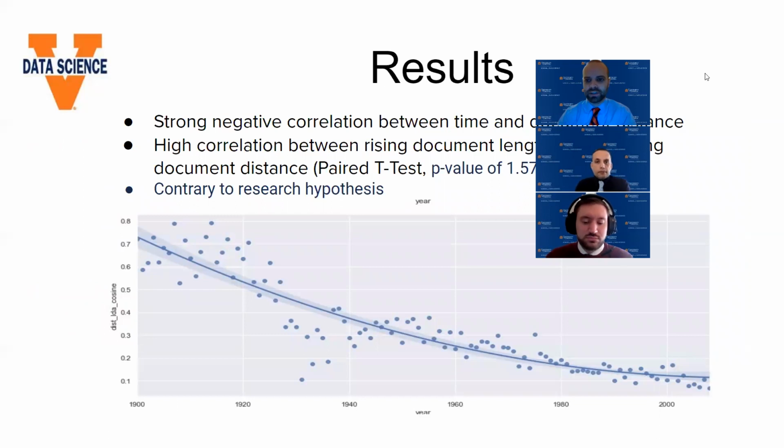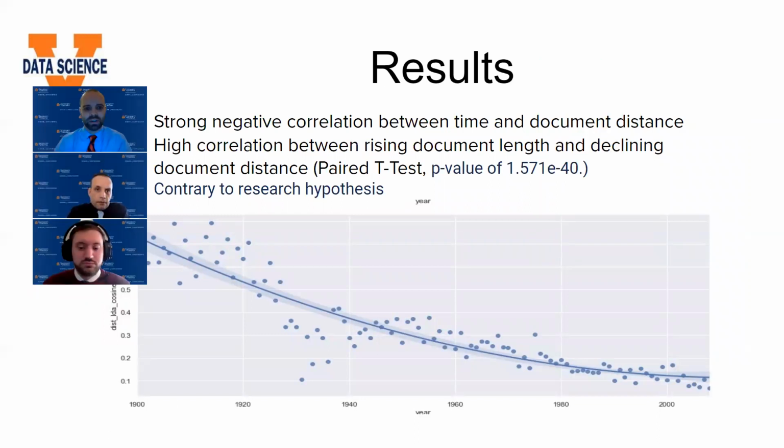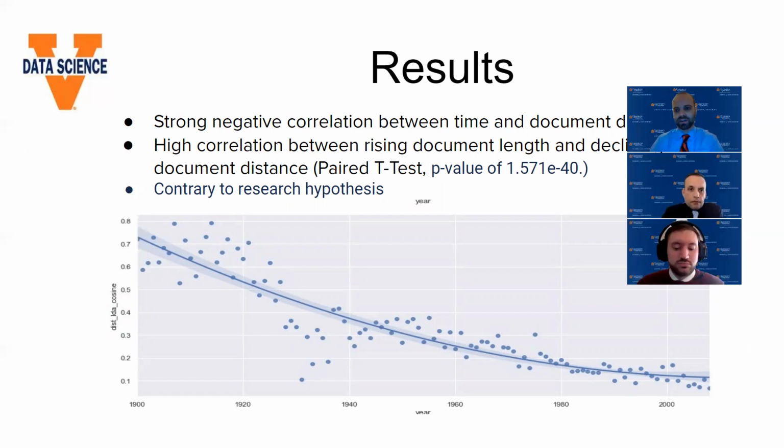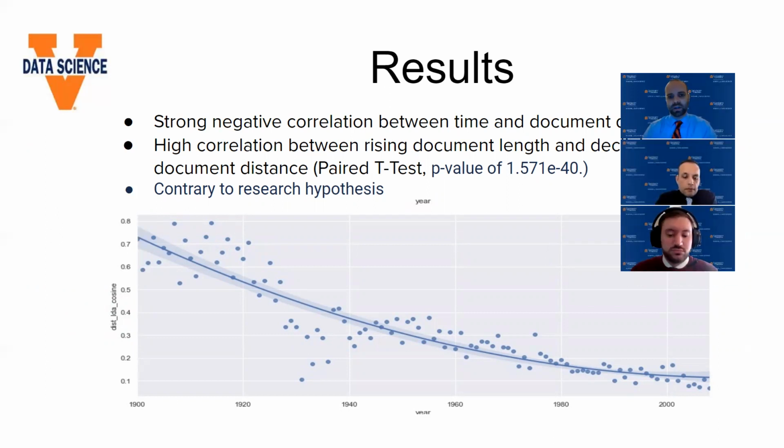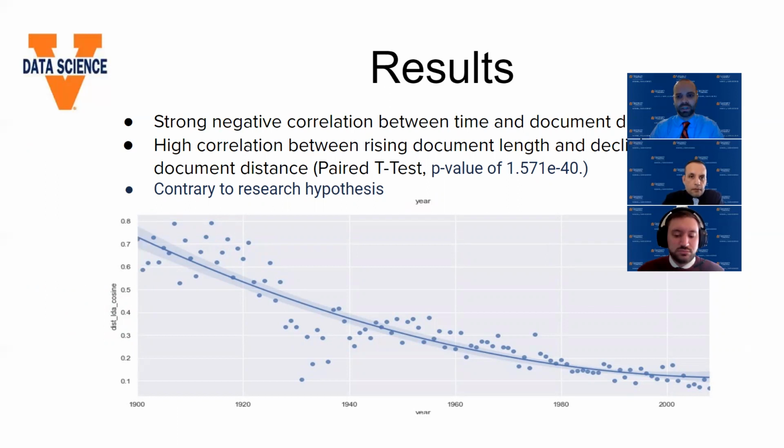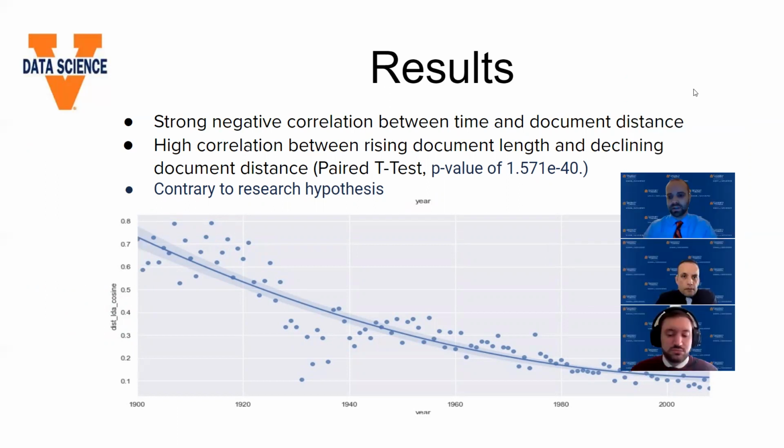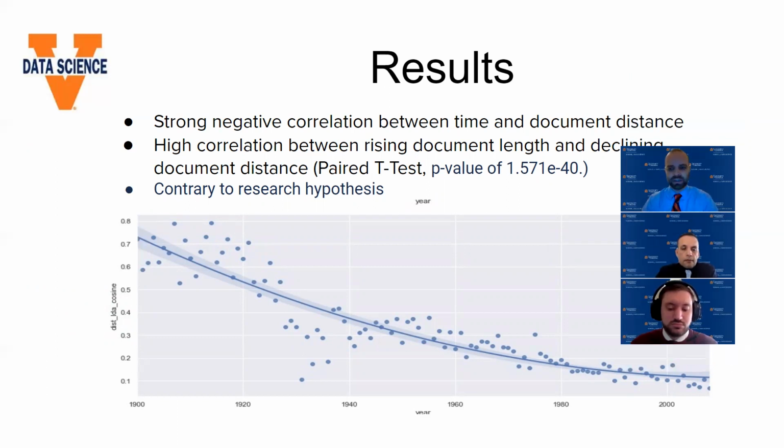So it's always interesting, certainly, when your analysis and results completely contradict your research hypothesis and what you expect to see. As you can see here, we had a strong negative correlation between time and document distance, which is sort of the opposite of what we expected, just contextually. This is just one of three of the distances that we used. They all showed essentially the same thing. This is cosine distance, as you can see, that throughout time, there was a clear decrease in distance between majority and dissenting opinions in these cases.